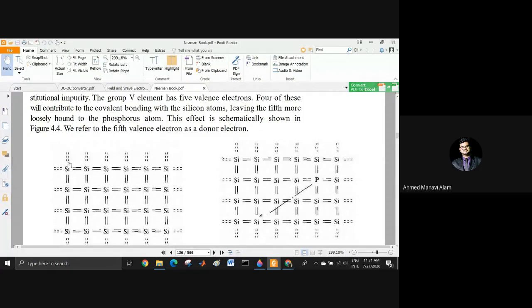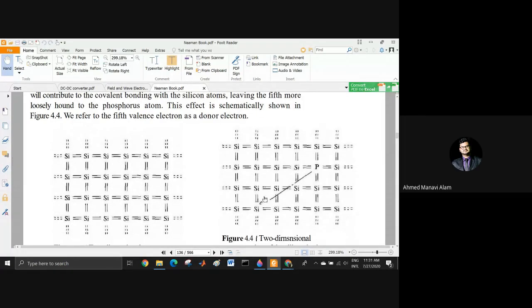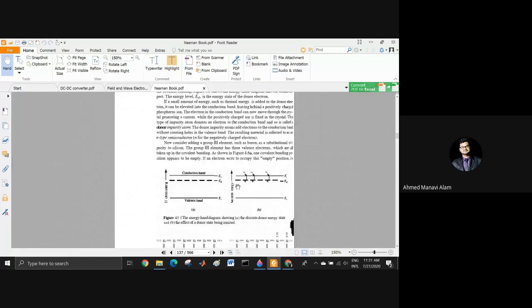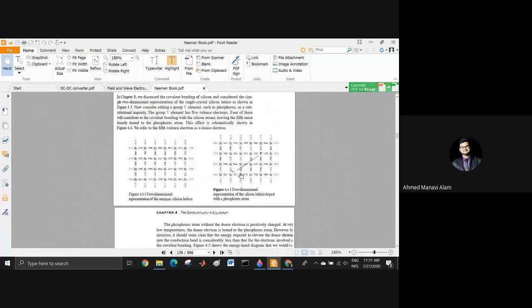This effect is schematically shown in figure 3.4. That means this electron can now start to move from one place to another.